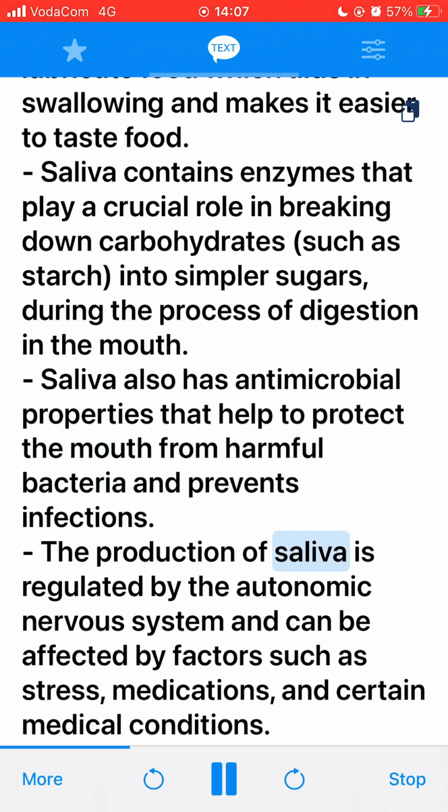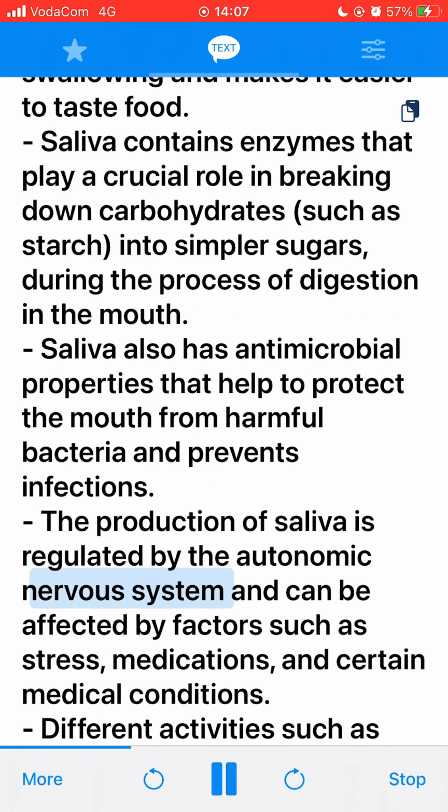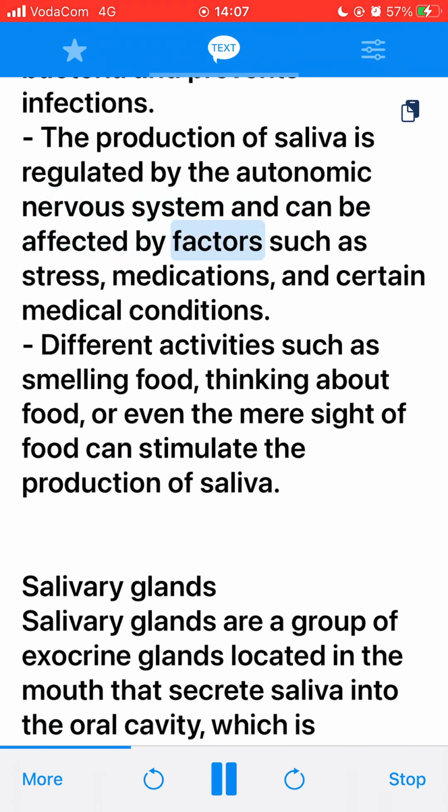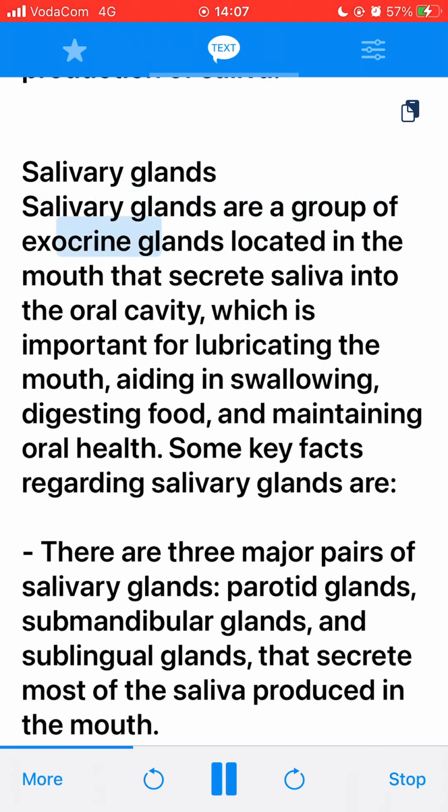The production of saliva is regulated by the autonomic nervous system and can be affected by factors such as stress, medications, and certain medical conditions. Different activities such as smelling food, thinking about food, or even the mere sight of food can stimulate the production of saliva. Salivary glands.